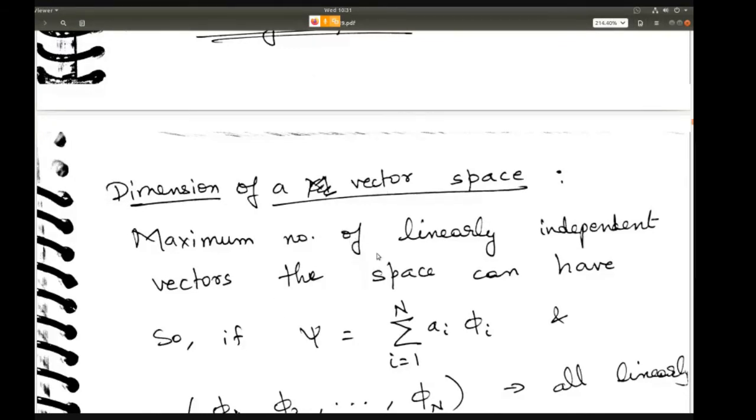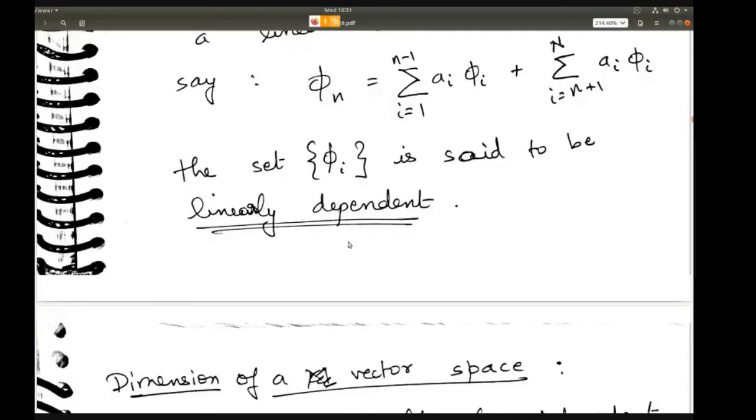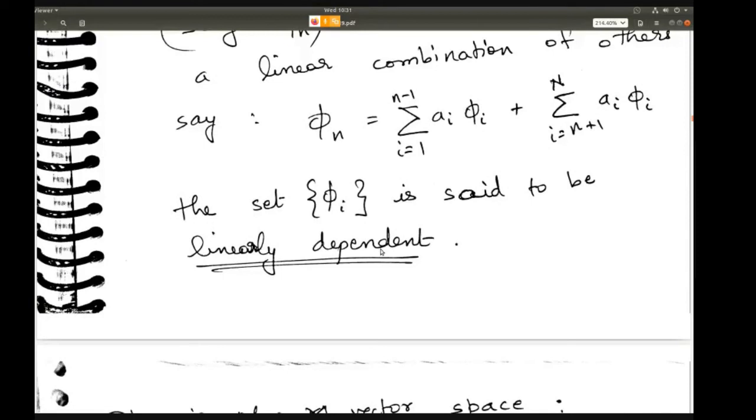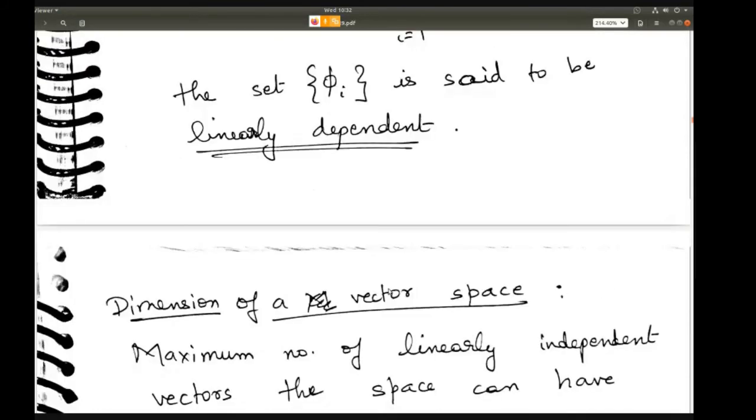So this is what we mean by linearly independent and linearly dependent. You write such an equation and find the solution, the values of a1, a2, a3, and so on. If all of them are 0, it is linearly independent. Otherwise, it is not. That is the whole point.